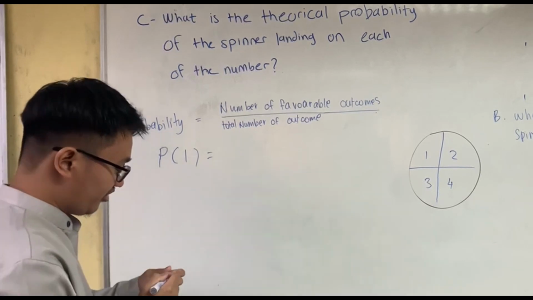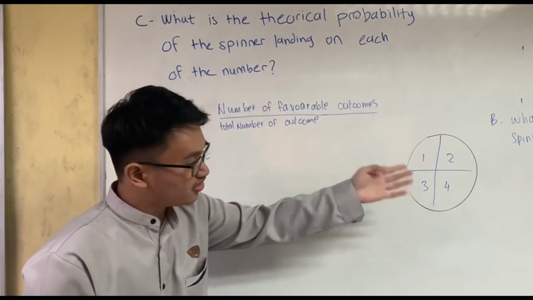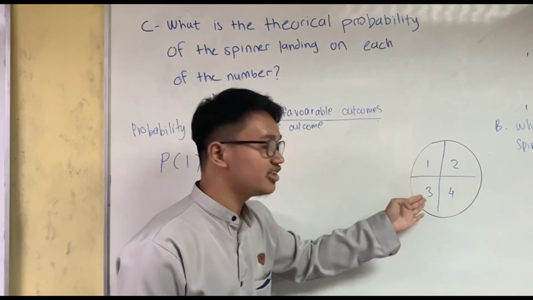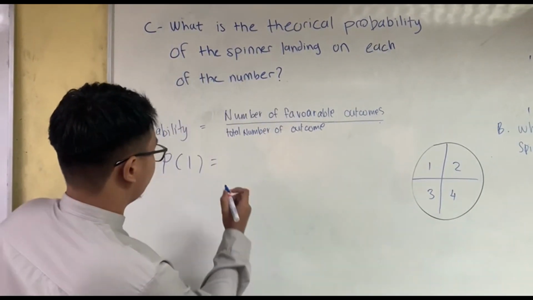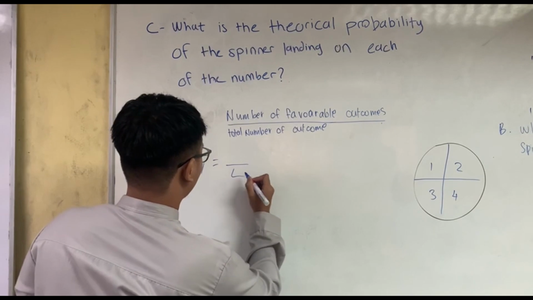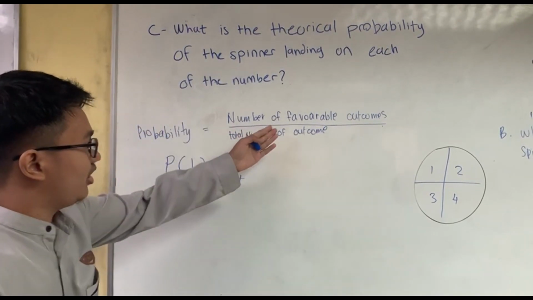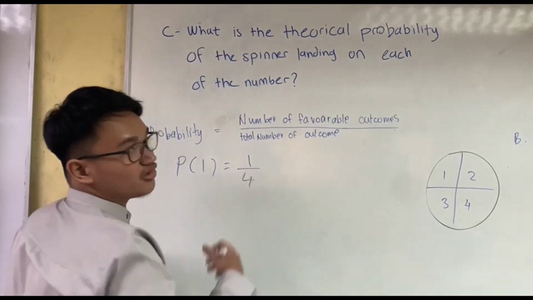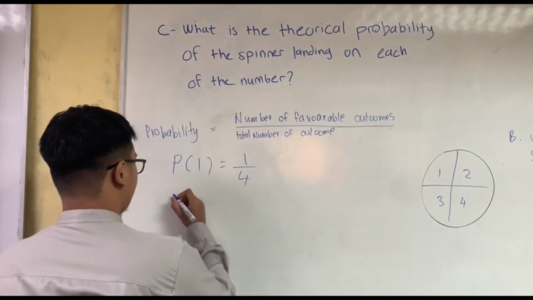The total number of outcomes is different from the total number of times, as our total number of outcomes is only 1, 2, 3 and 4, so 4. And the number of favorable outcomes is the outcome we want to calculate, so 1 over 4. And we do the same with the rest.